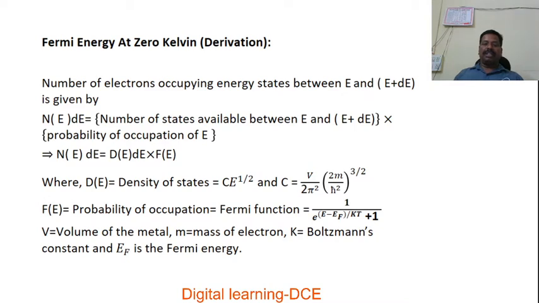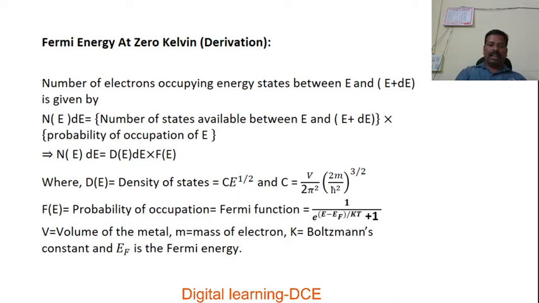We know the expression for the density of energy states. In the previous session we discussed that. It is given by d(E) equals C times E to the power of half, where C is a constant given by V divided by 2 pi squared, times 2m over h cross squared to the power of 3 by 2, where V is the volume of the metal containing the electrons, m is the mass of the electron, and h is the Planck's constant. f(E) is the Fermi function, or probability of occupation, given by 1 over e to the power of (E minus Ef) divided by kT, plus 1, where k is the Boltzmann constant and Ef is the Fermi energy.